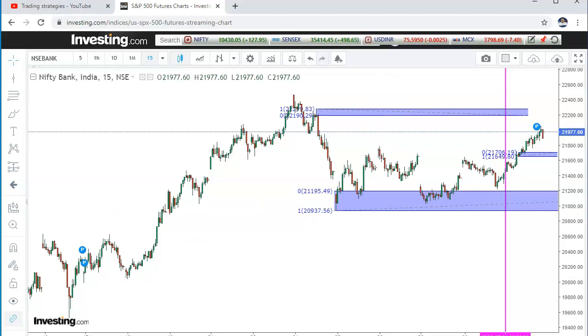And we can take out our profit here. The simple thing is, this is the decent support on a positional basis. For intraday, this will give you the support and this is the resistance for tomorrow's intraday. So these 3 levels you can note down. On a longer time frame, it is 20,900, and only for tomorrow exclusively, 21,650 kind of levels will give you decent support.